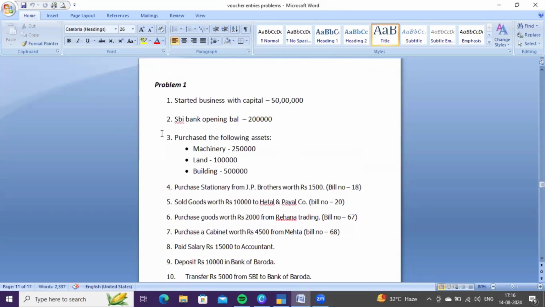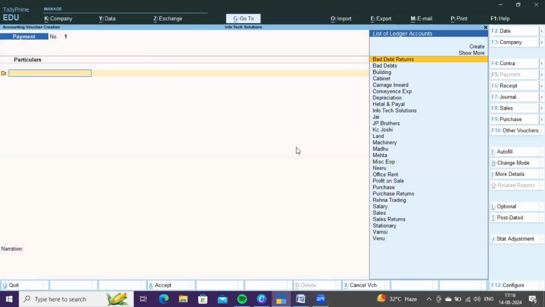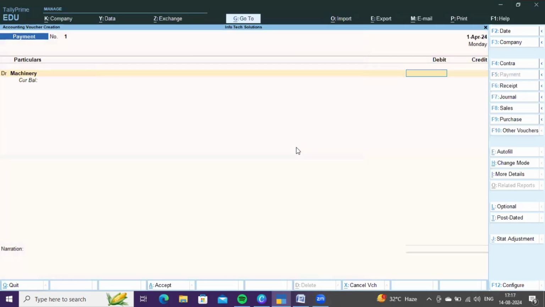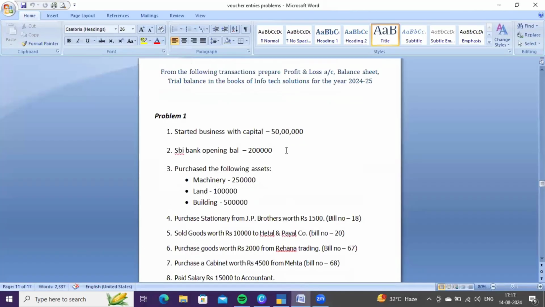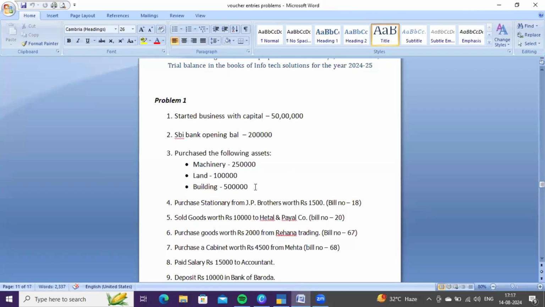In the next transaction, purchased the following assets. Yes, we have purchased the following fixed assets. It's nothing but payment, right? We are making payment also. Go to F5 payment voucher. First, you need to debit machinery account 2,50,000, and again give debit symbol here because we are entering the list of fixed assets which we had purchased.